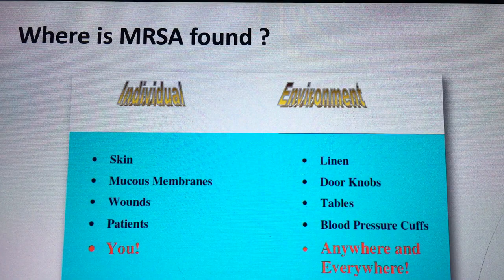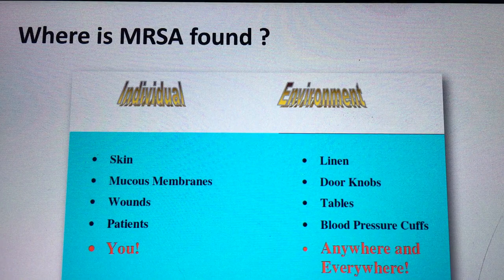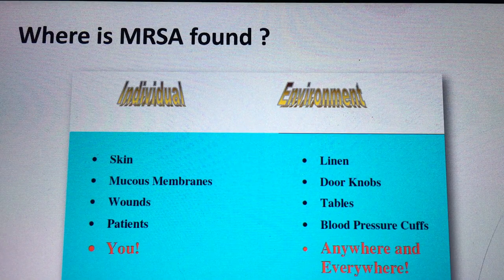Even the nurses can carry this MRSA, not only the patient. It is also in the environment, like linen, doorknobs, tables, blood pressure cuffs, everywhere. It can also be airborne, and it can be in the patient's bed also. So maintenance of hygiene is very important.